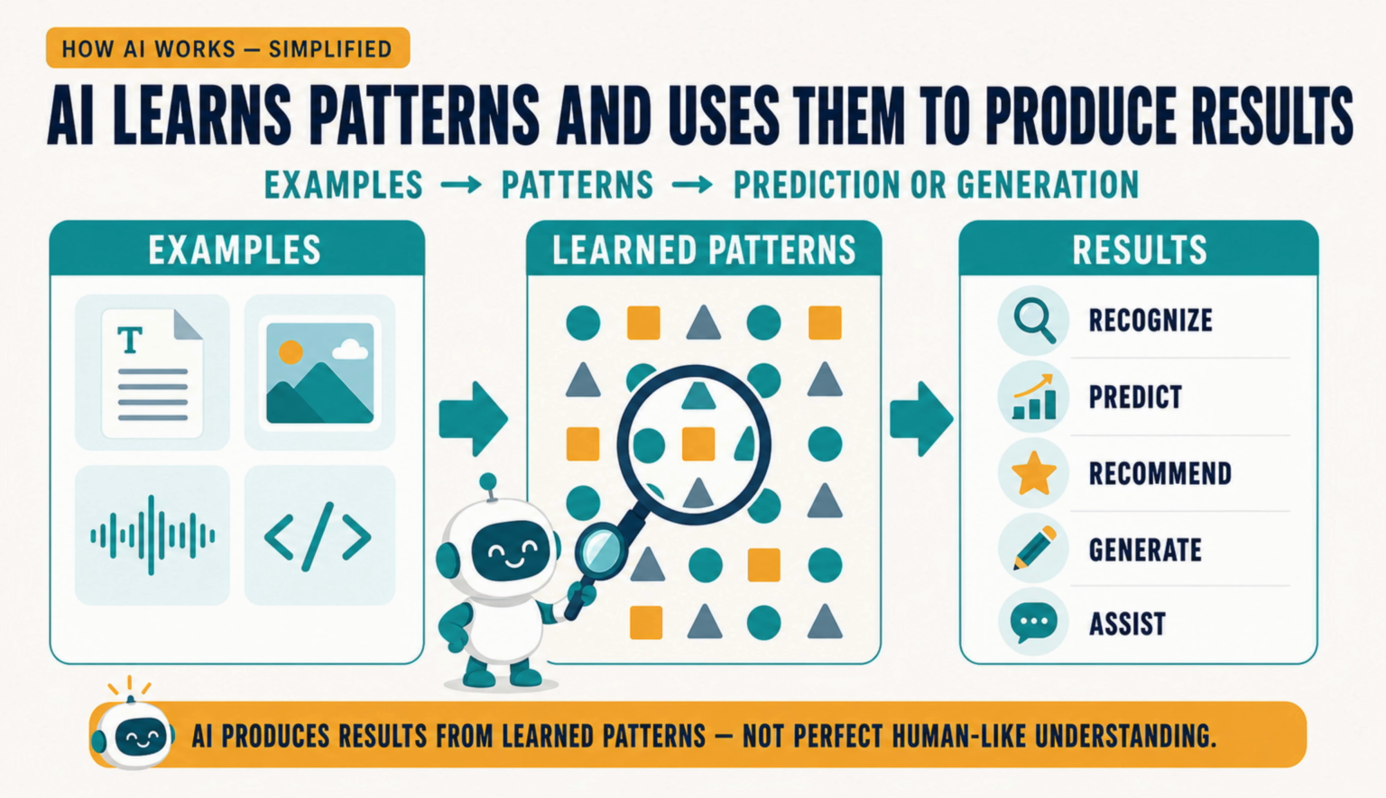That is why an answer can look polished and still be wrong. The key message is simple. AI produces useful results from learned patterns, but it does not have perfect human-like understanding.